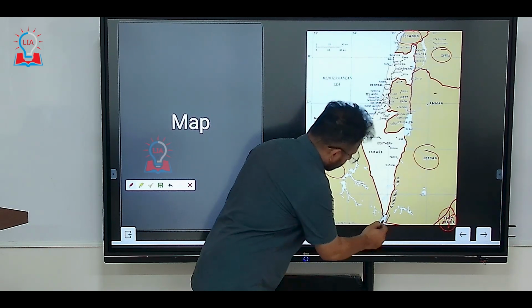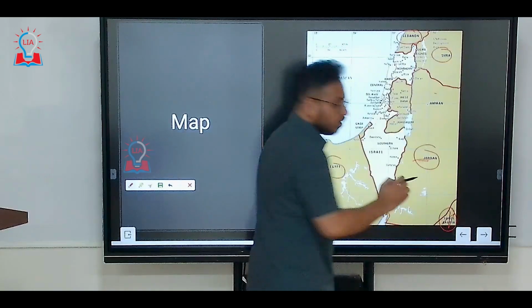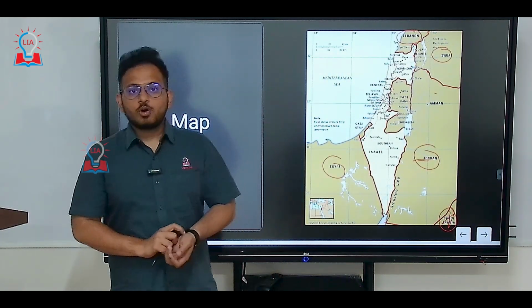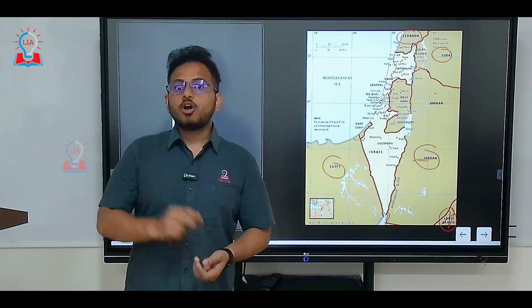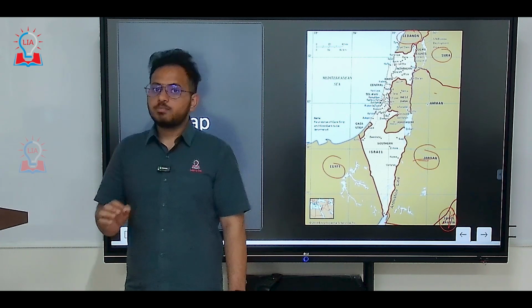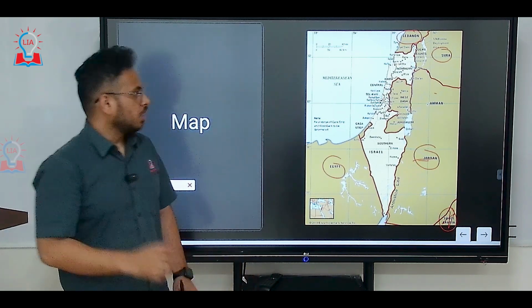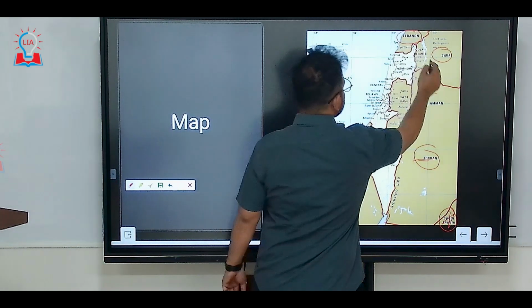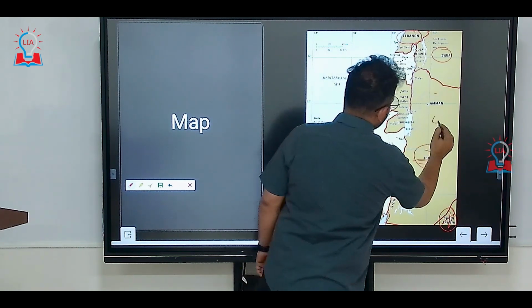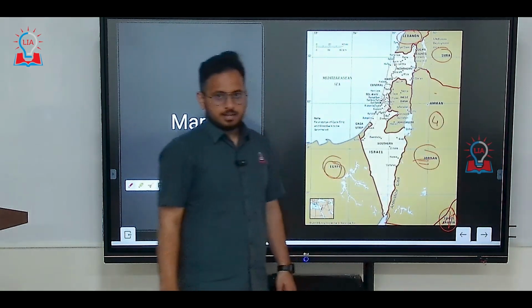This small part is a part of Jordan and not Saudi. So if there's a question, which of the following countries are bordering states of Israel, and you have Saudi Arabia in the options, remove Saudi Arabia and you will get the answer. So it's Lebanon, Syria, Jordan, and Egypt: four important countries that border Israel.